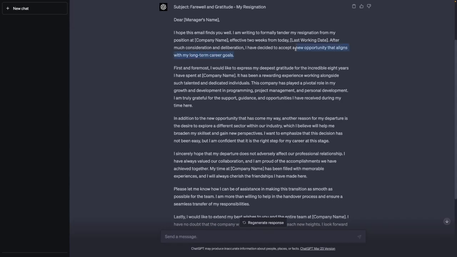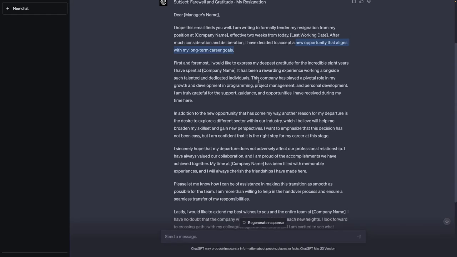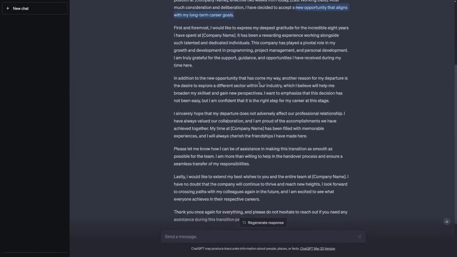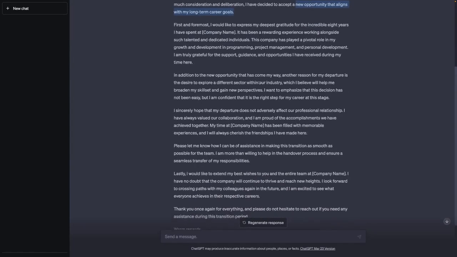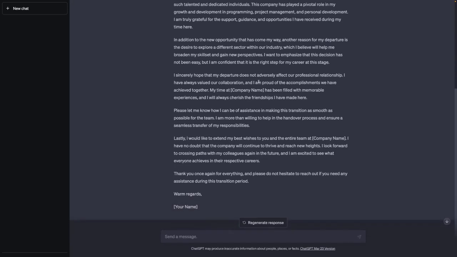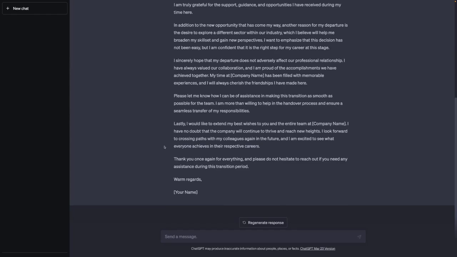It's just a new opportunity that aligns with my long-term career goals, which is totally fine, I guess. ChatGPT also includes other aspects like the one with the team that we included. So with this, you can fine-tune your email here and get things done quickly. Because that's what ChatGPT is all about, actually. It helps us to write texts, write emails, and whatever kind of content you need faster and save your time.